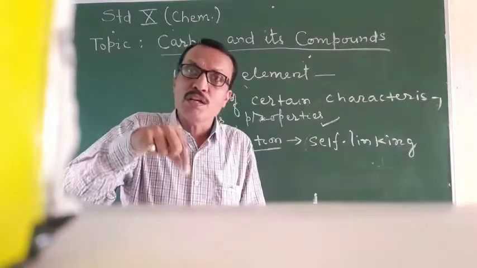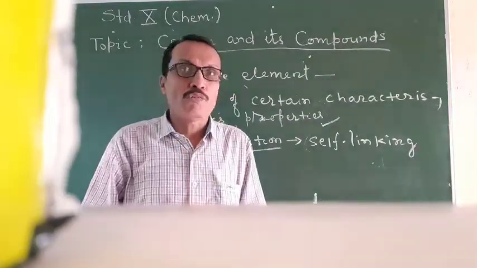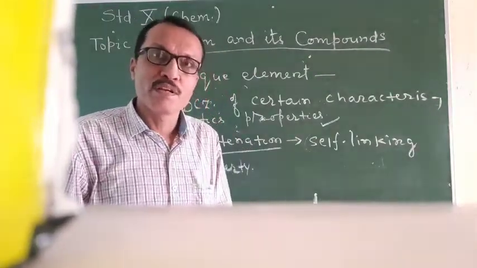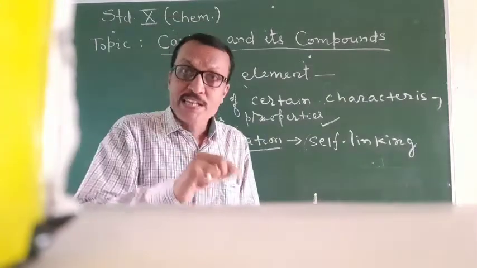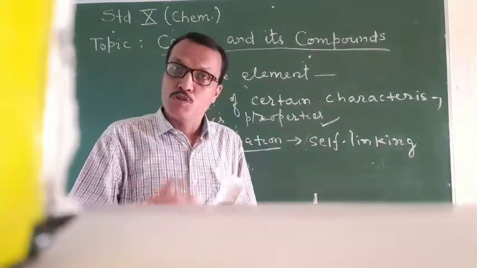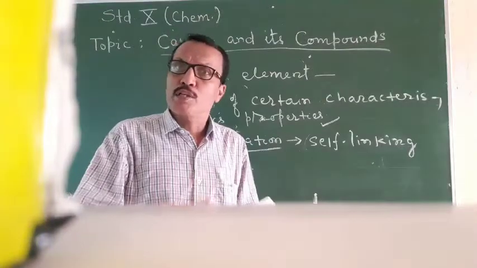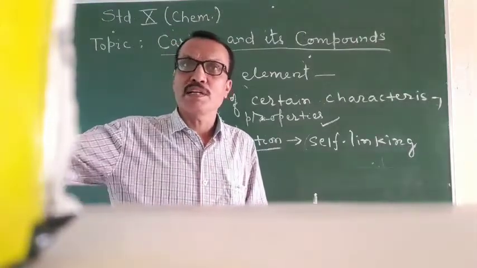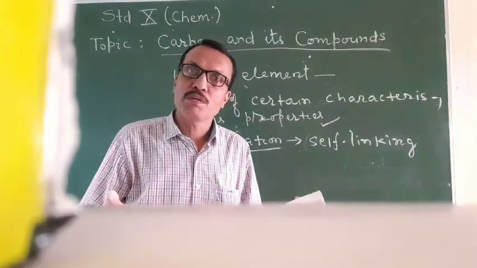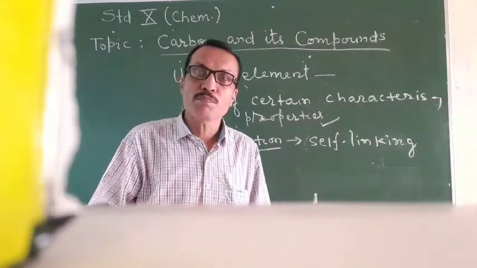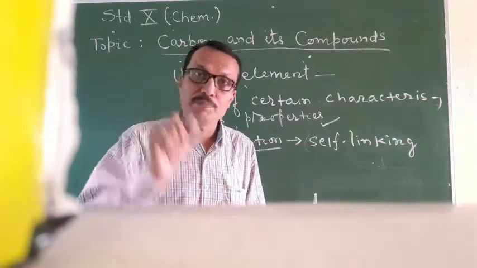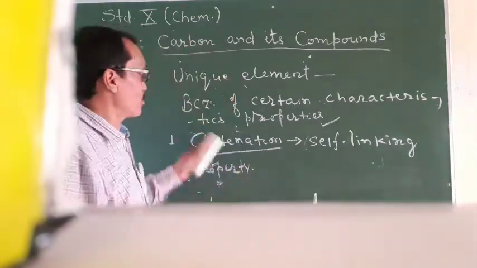So the smaller atomic size of carbon atoms makes it able to join easily with so many other carbon atoms and form a giant chain. So keep in mind, this is the catenation property.